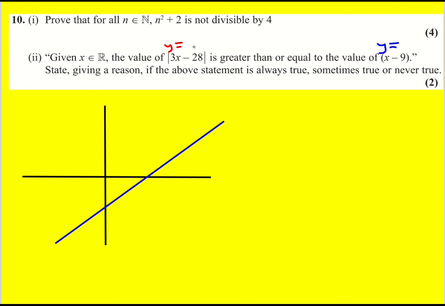We just need to find the critical value for where this becomes 0, and that's going to be when 3x is equal to 28, so when x is 28 over 3. Actually, that is 9 and a third, so it's just a little bit to the right of 9. I should have added, this is minus 9, and then this is going to be 9.